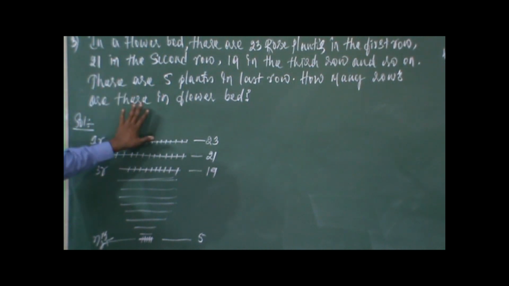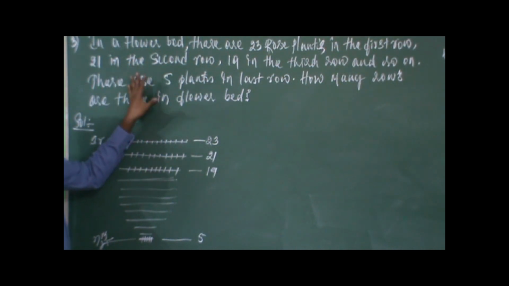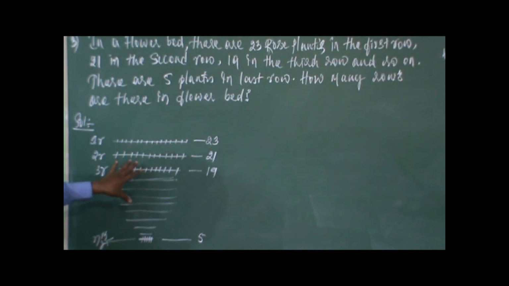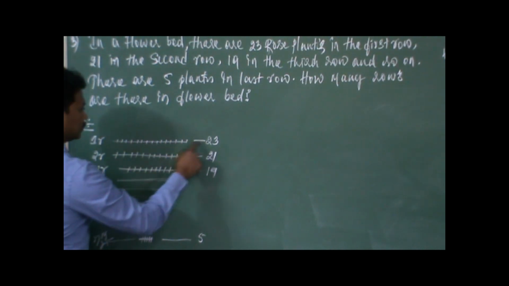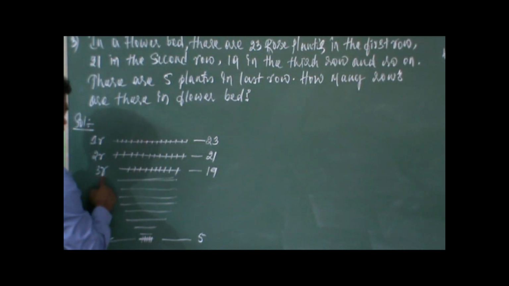So please try to illustrate the entire problem, what you have understood, in the form of a diagram, because pictures are more effective than just orally telling the things. So pictorially represent the things and go with the solution. So it's easy for you. In the first row it has 23 plants. In the second row it has 21 roses. The third row has 19 roses. And in the last row, that is the nth row, it has